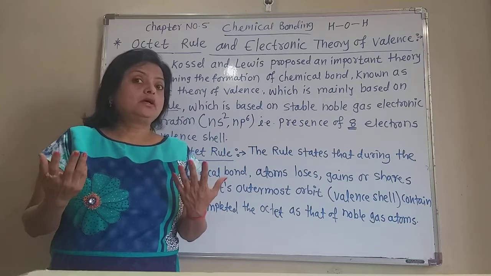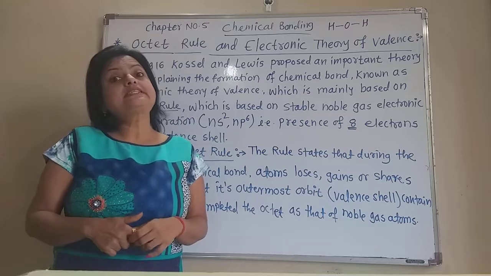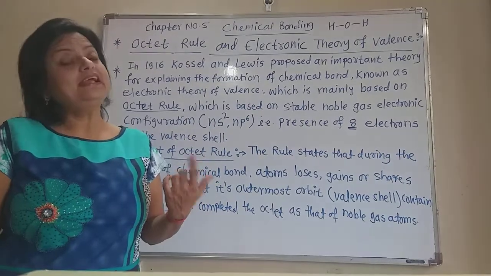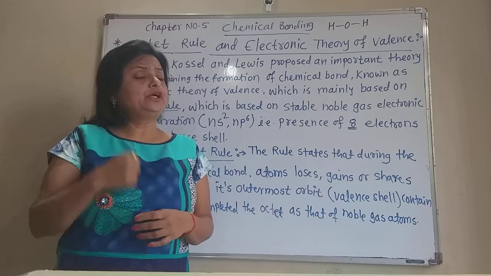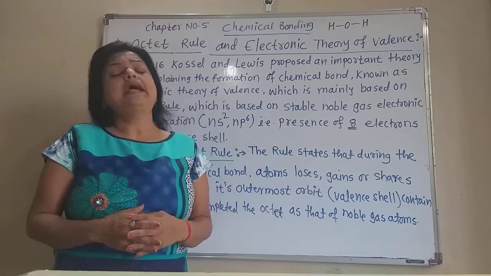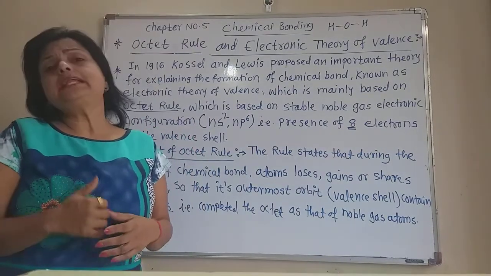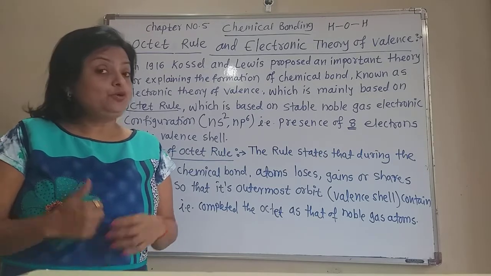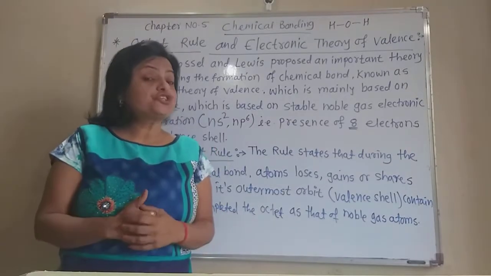Now in neon, the atomic number is 10, so 10 electrons are there. The first shell contains 2 electrons and the second shell contains 8 electrons. In helium also the first shell is completed, forming the duplet. So helium atoms also do not form any chemical bond with other atoms. But the other elements' atoms do not have such a completed octet. They do not have 8 electrons in their valence shell or outermost shell.